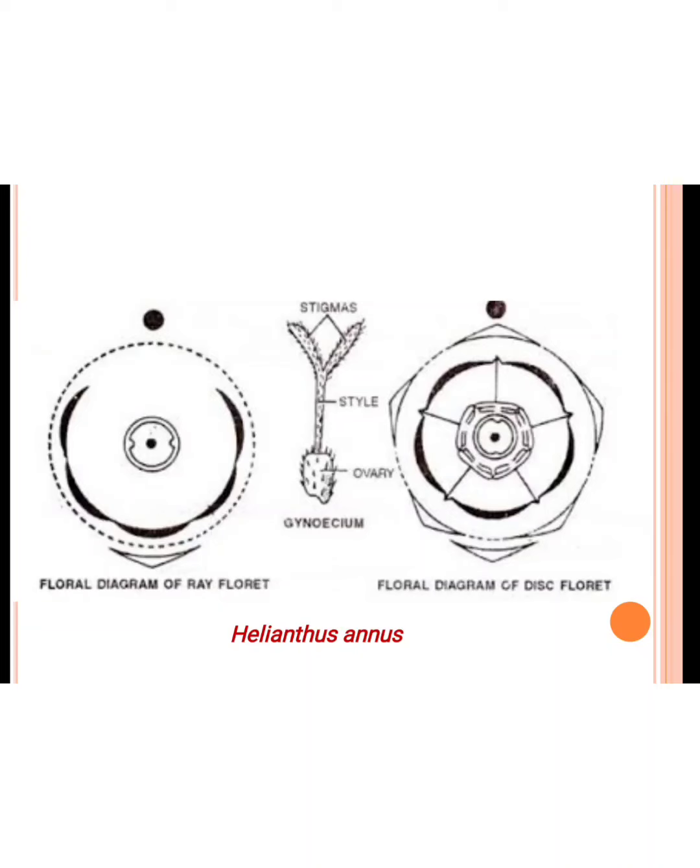Then the ray floret, in this they are zygomorphic. In the disc floret it is the actinomorphic. Then the ray floret, in this only gynoecium present, anther are absent. In this the anther are present, also gynoecium are present, so it is bisexual, it is the unisexual. Then both are, the calyx are converted into pappus. In this the calyx are present in a 5 number. The corolla are 5 in number, in this also 5 in number.